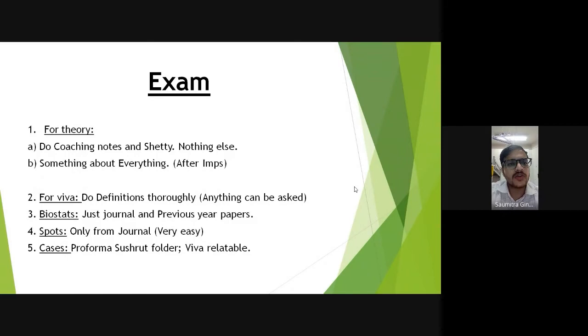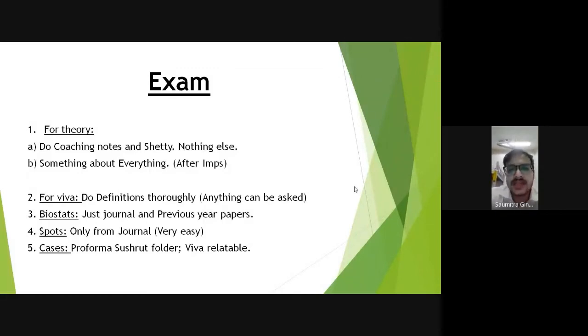First day I asked you 1 or 2 IMPs, but after that, they ask anything. Like I myself was given something, they handed me a water bottle in the exam and then said, describe this water. Like I don't know what stupid question that was, but this is what they directly asked me. So they can ask anything, but yes, do definitions at least, so that you pass easily.